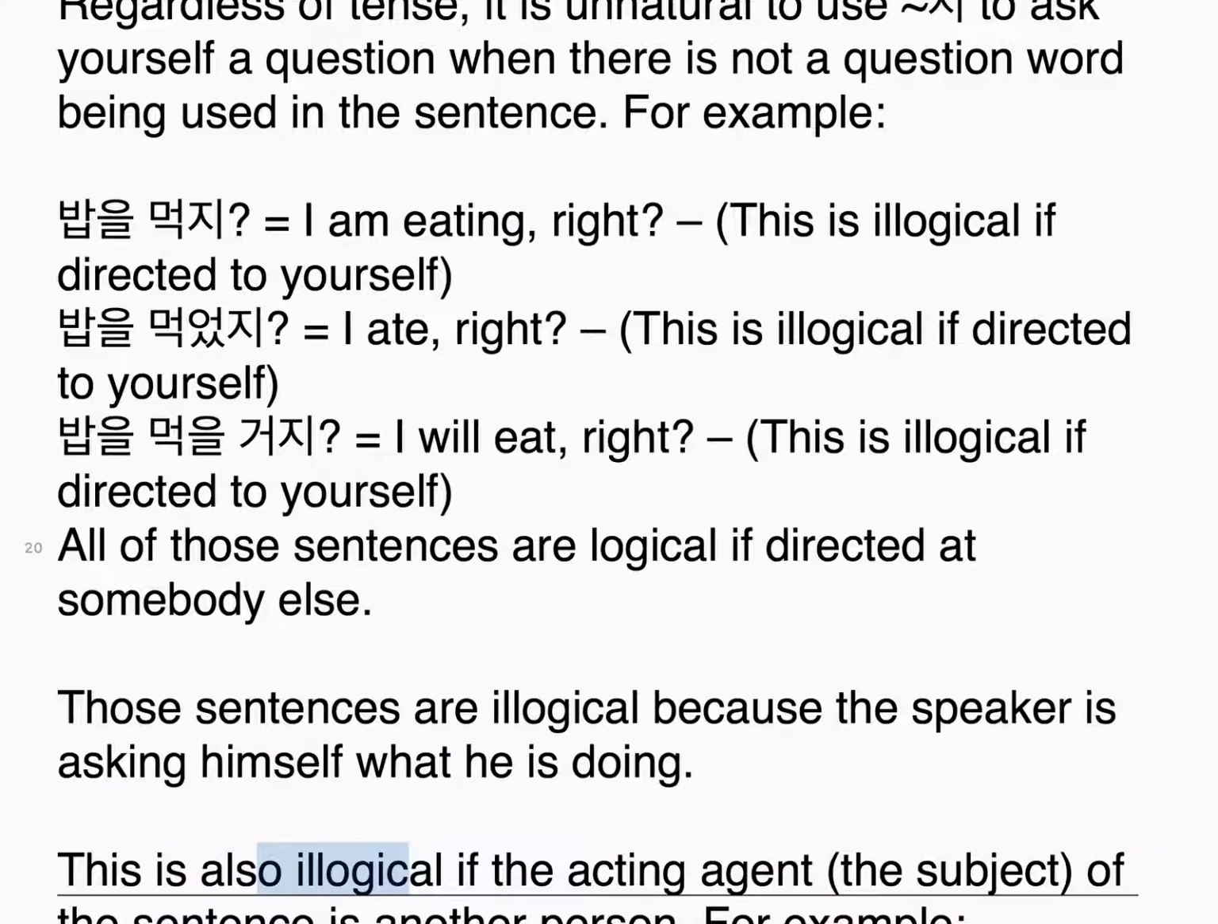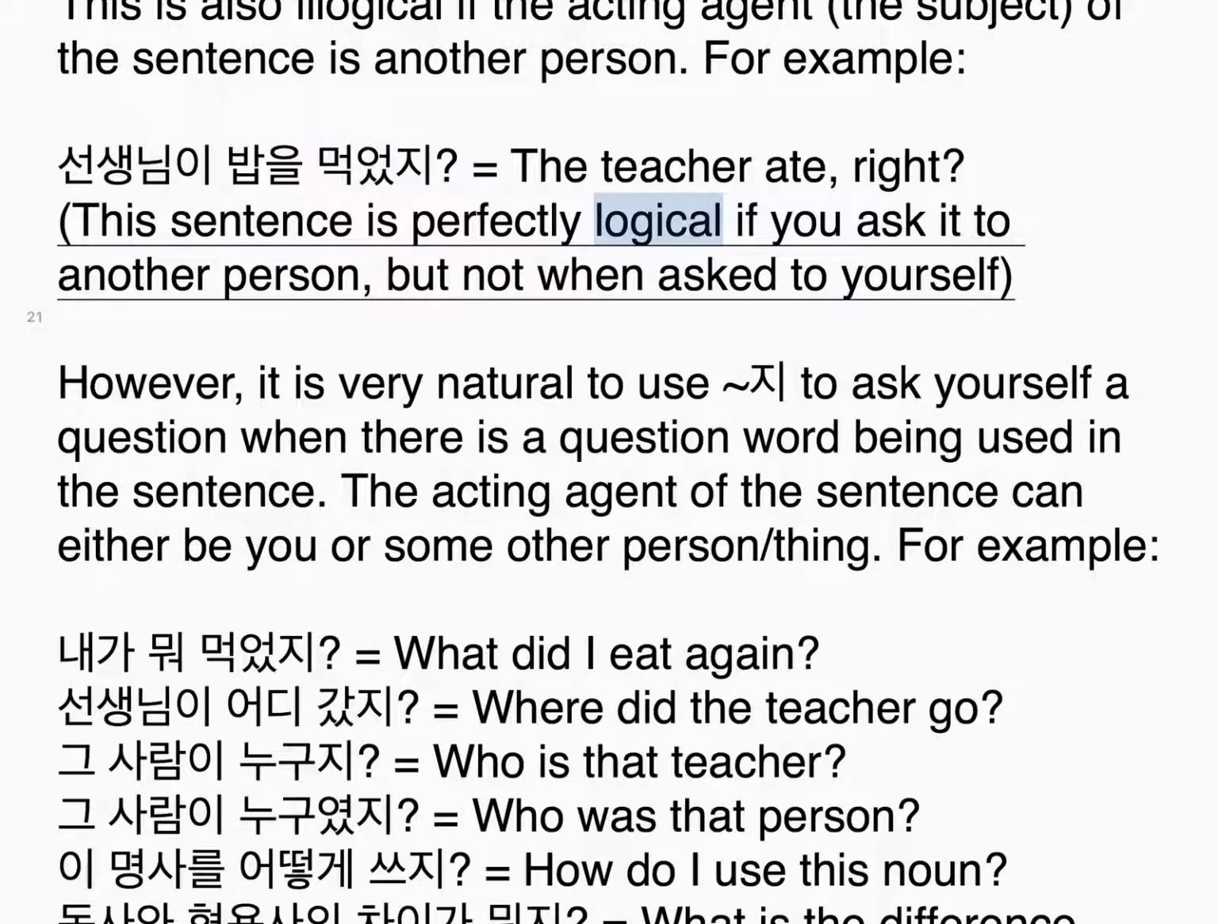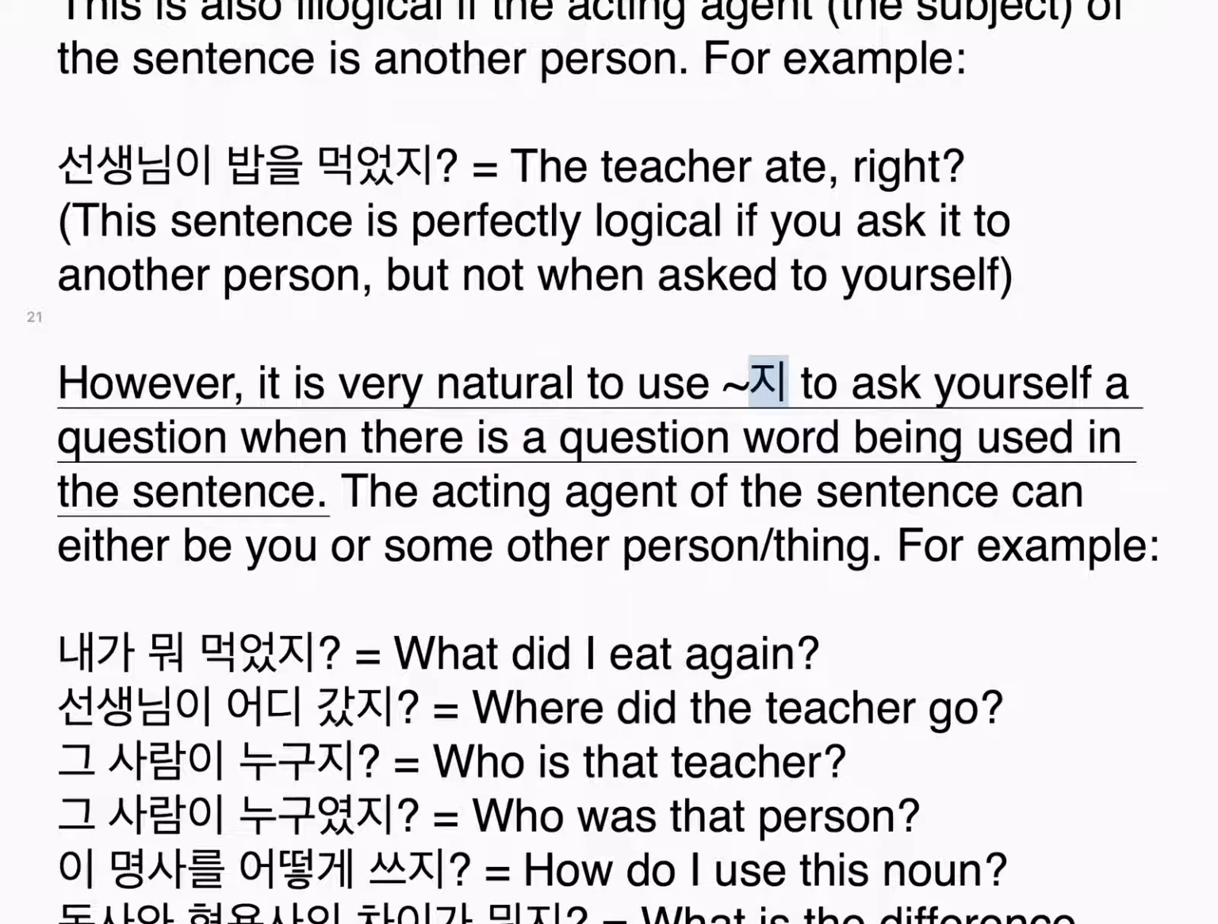This is also illogical if the acting agent, the subject, of the sentence is another person. For example, 선생님이 밥을 먹었지. The teacher ate, right? This sentence is perfectly logical if you ask it to another person, but not when asked to yourself. However, it is very natural to use 지 to ask yourself a question when there is a question word being used in the sentence.